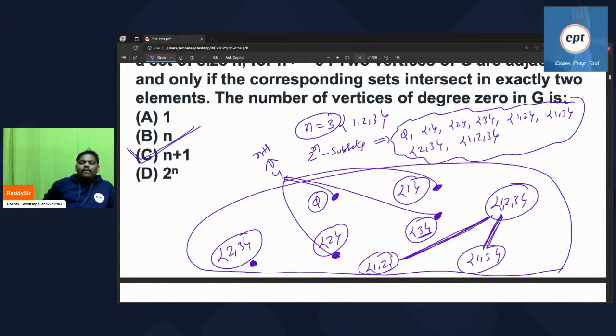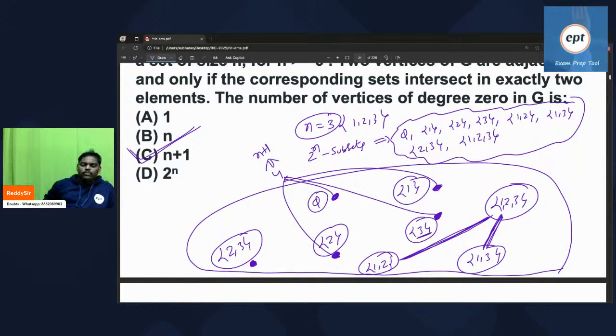Is it okay? N is equal to 3, subsets are 8, which are the vertices of the graph. Two vertices are adjacent if their intersection contains minimum 2 elements. So you get the answer 4. Four vertices have degree 0 because they have one element, and if you do intersection, how can you get 2 points?